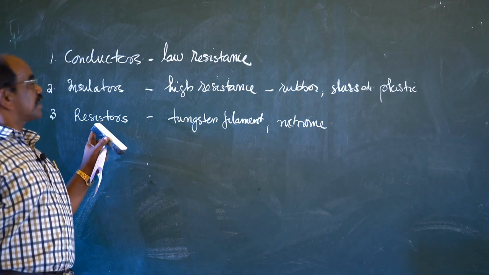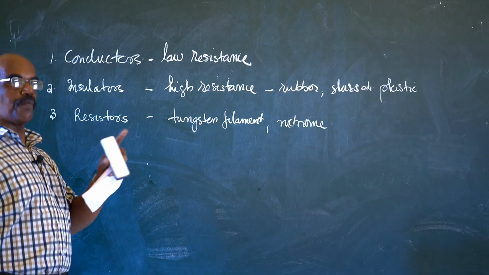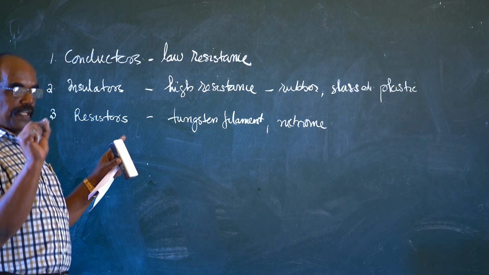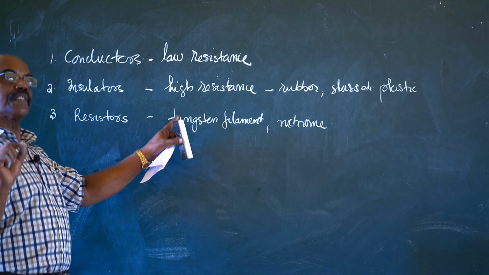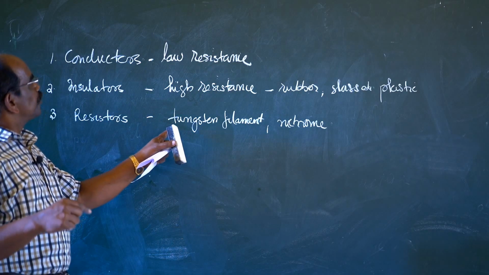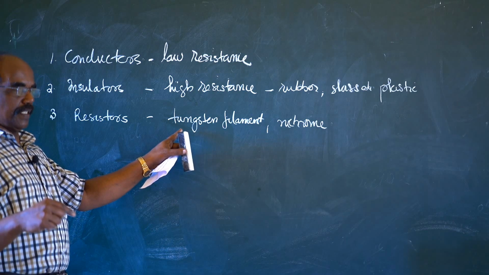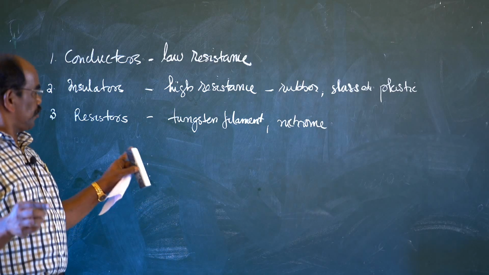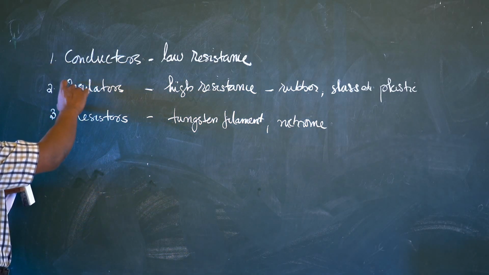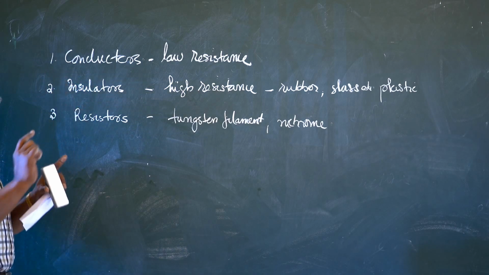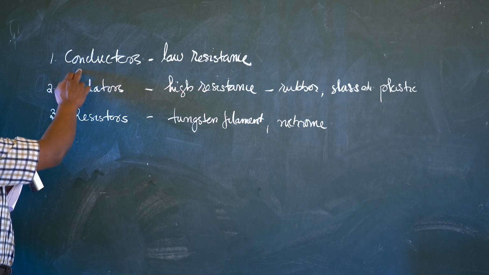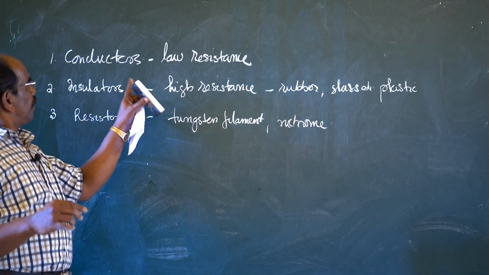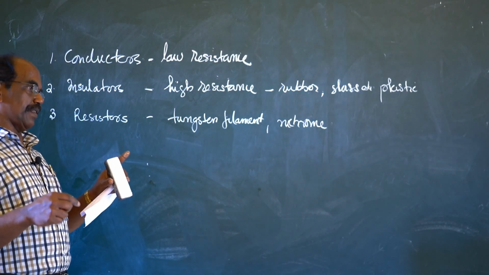When an ordinary electric bulb glows, if you examine it, you can see a very minute spring coil, and that coil is made of tungsten, which is used for the glowing purpose. It gives light and heat. Nichrome is also a filament that is used. These are the three types of materials on the basis of conductivity of electricity: conductors, insulators and resistors.